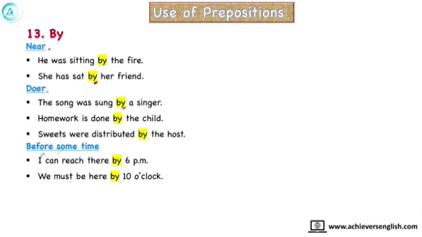It is also used to show the time, that I can reach there by 6 pm. So it is showing the approximate time, that before or around 6 pm I will reach. We must be here by 10 o'clock. Before it turns 10, we will reach. So it is also used to show time.